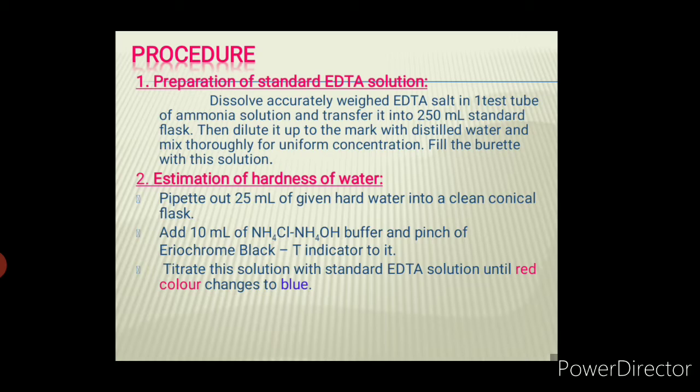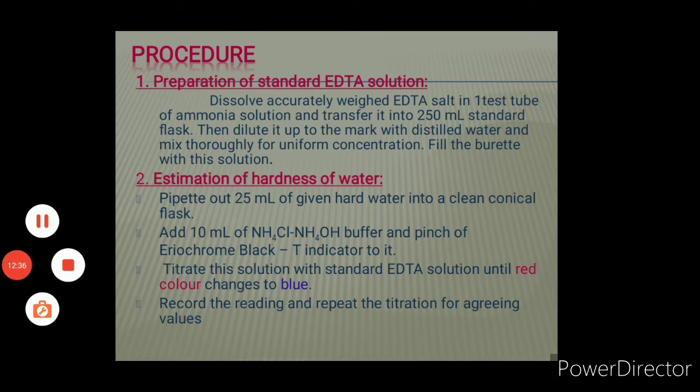You can take numerous trials, but 3 trials you must report and the agreeing value you must record as your V EDTA, which you will understand when you go for the calculation part. Now record the readings and repeat the titration for agreeing values. So this is your procedure. Next we'll observe the exact procedure, how we are going to do. Experiment video we'll observe, then we'll go for the calculation.